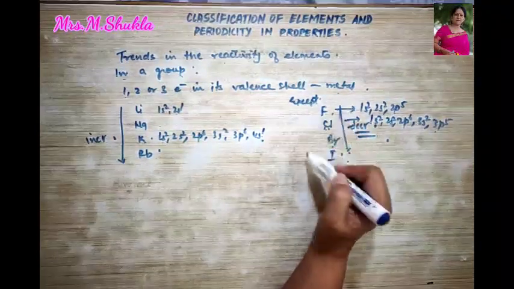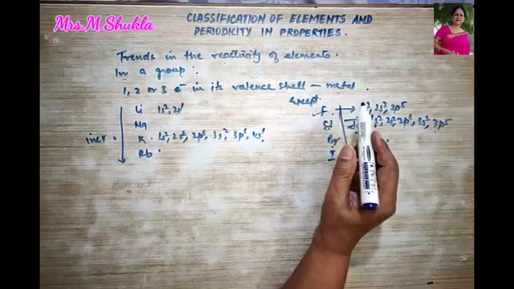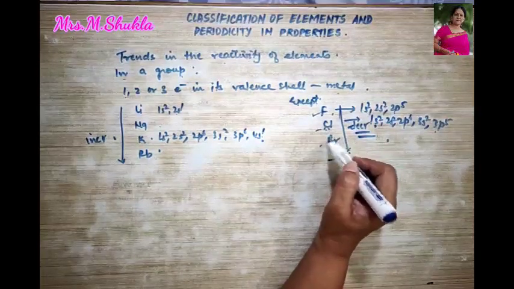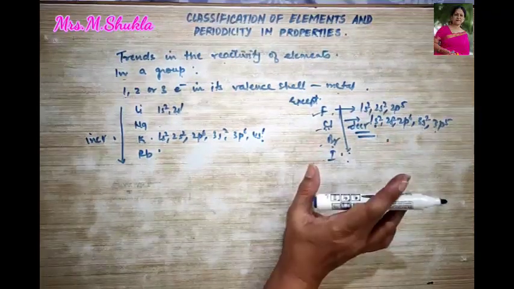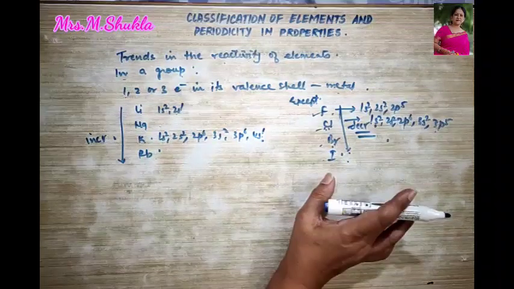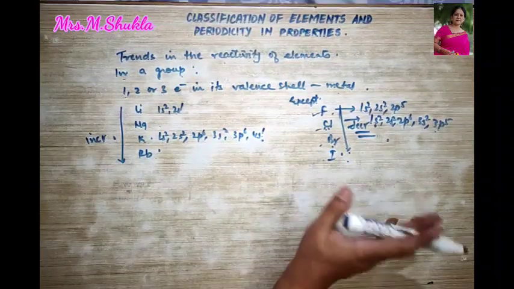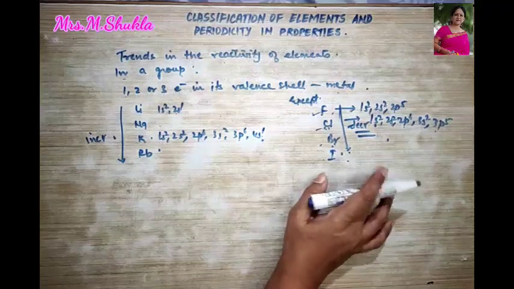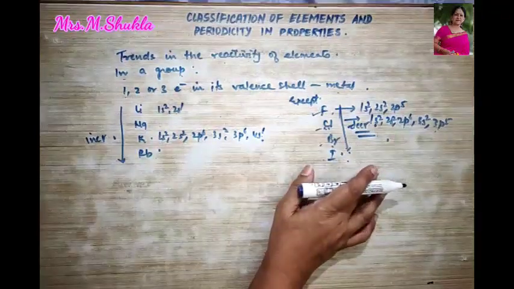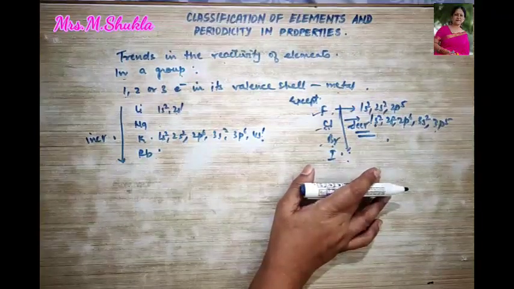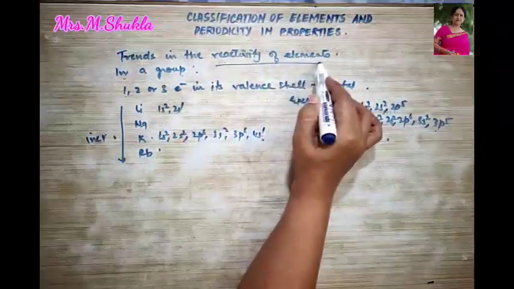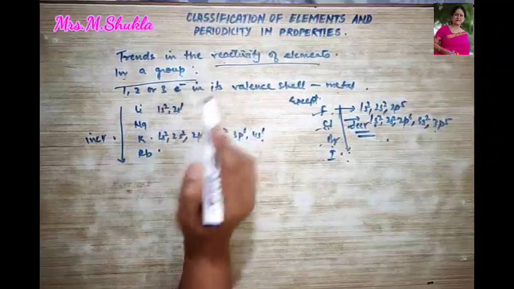So in case of halogens, fluorine is more reactive than chlorine, bromine, or even iodine. What about astatine? Astatine has radioactive properties, so we do not include it in this series. I hope this point is very clear. The reactivity of elements in a group is clear.